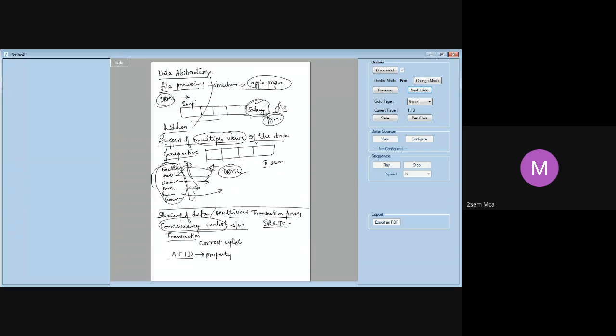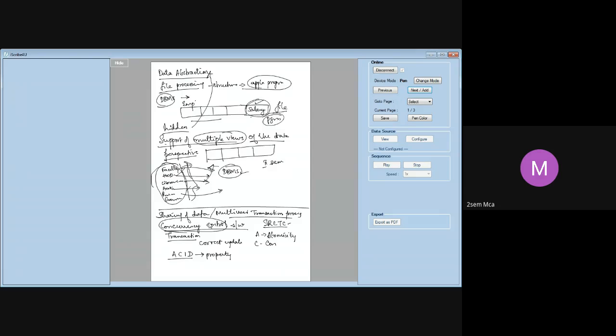Any idea what an ACID property is? Anyone? What do we mean by ACID property? Nobody knows? Okay. ACID stands for: A stands for atomicity.